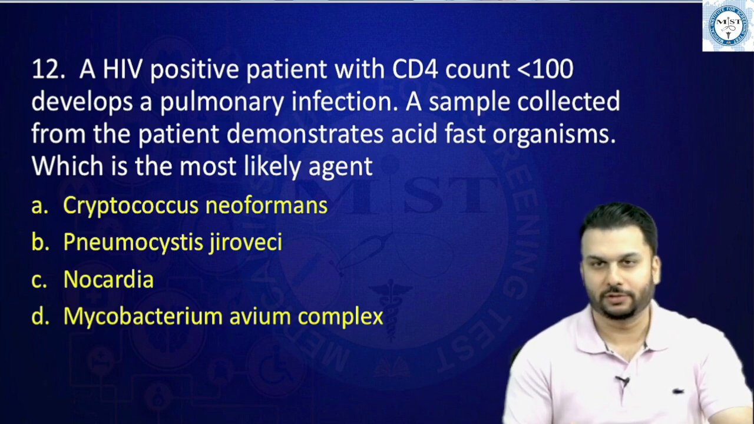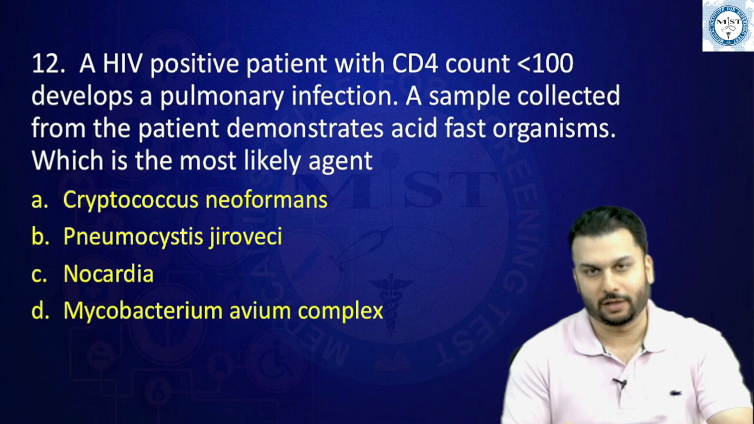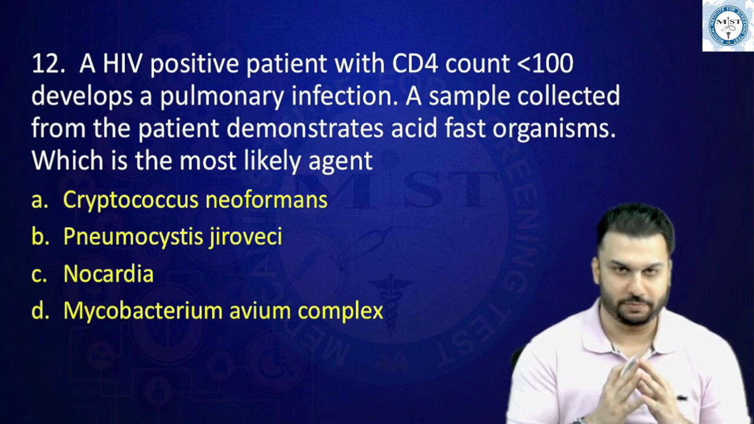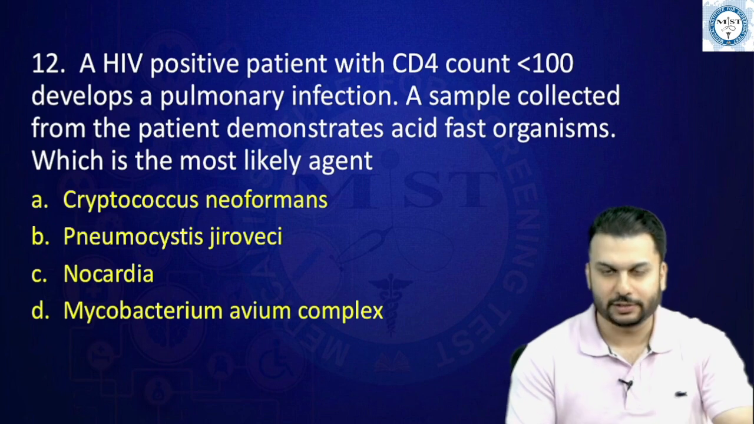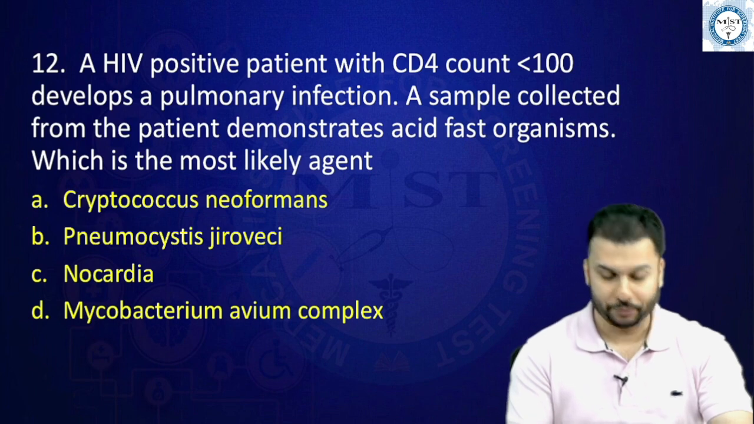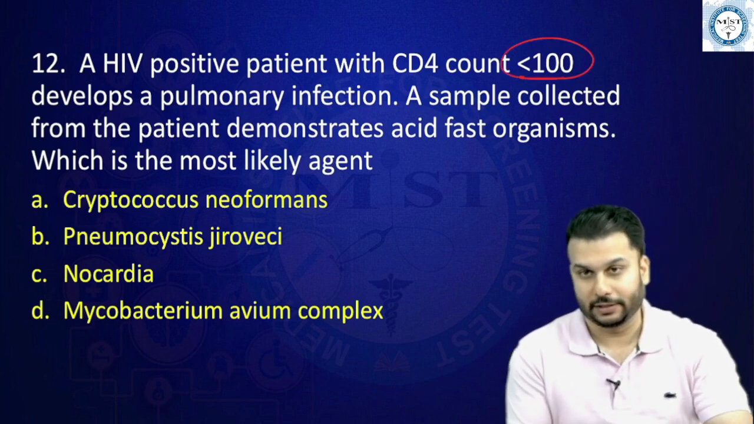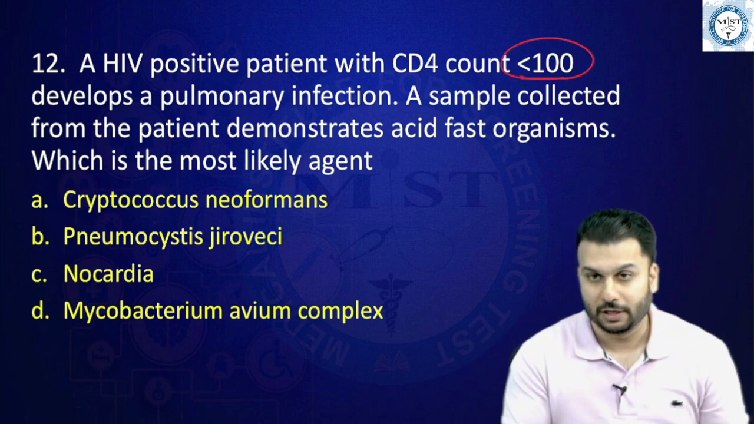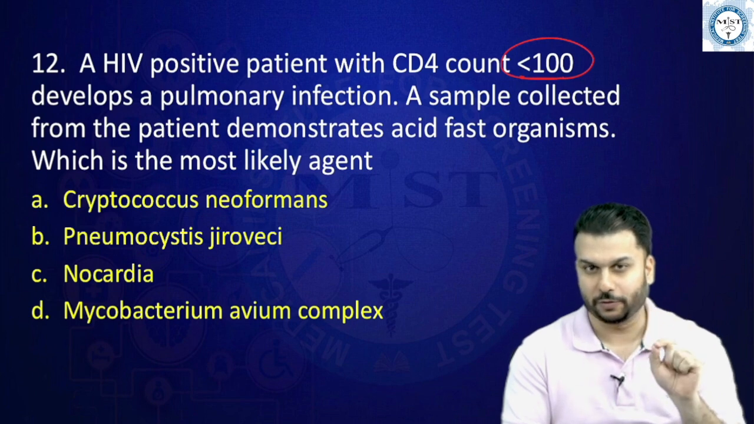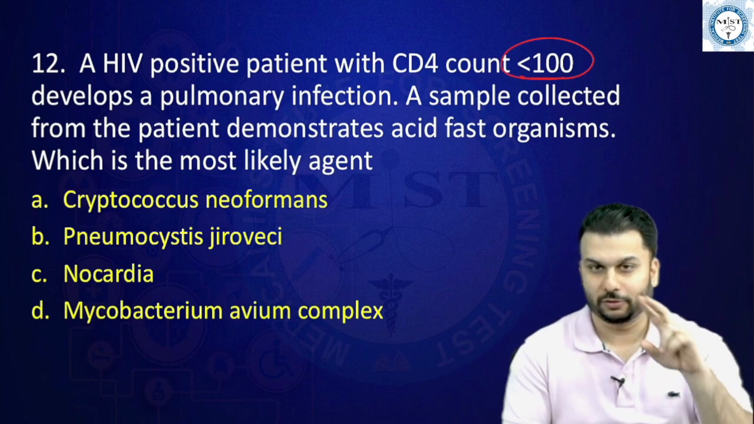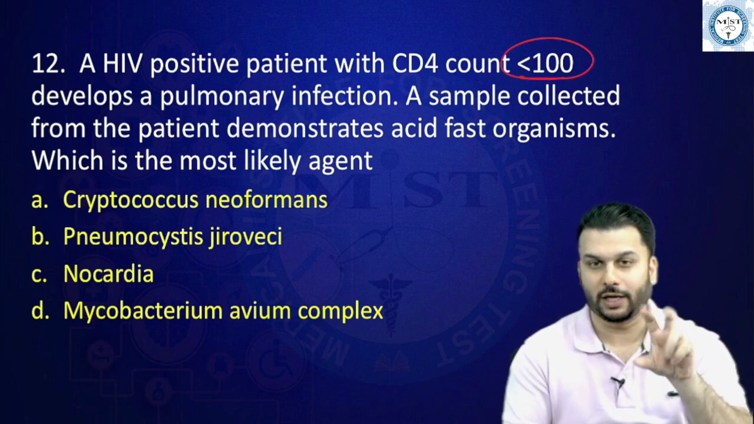HIV positive patient with CD4 count that is less than 100 develops a pulmonary infection. A sample collected from the patient demonstrates acid-fast organisms. Which is the most likely agent? Let's first look at the keywords. HIV positive, meaning something special you should always expect. CD4 count is less than 100. You know that at different CD4 counts, we can expect different types of infections. So since they're mentioning a very low count, and that too a pulmonary infection, even if you didn't know anything, you would have chosen somewhere between nocardia and MAC.